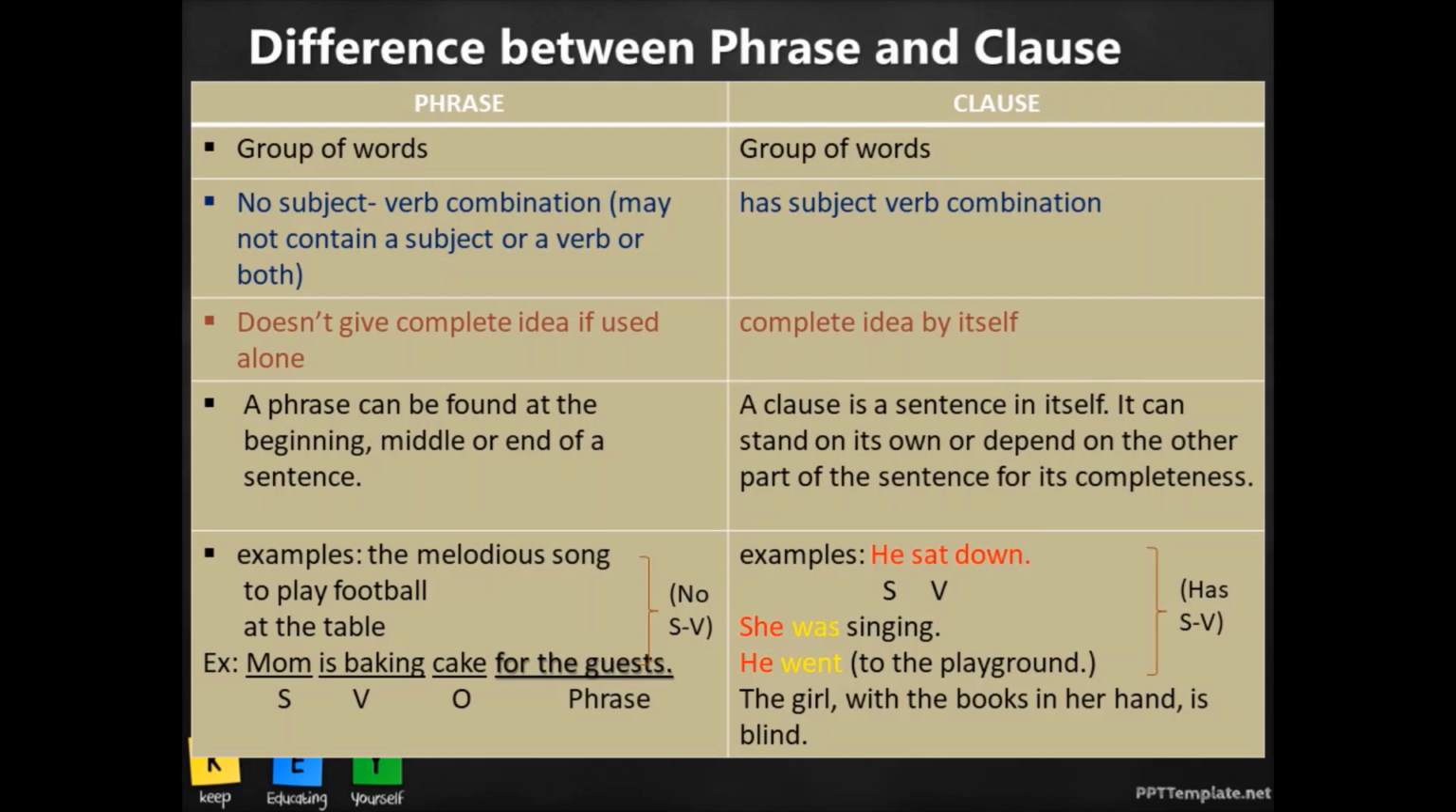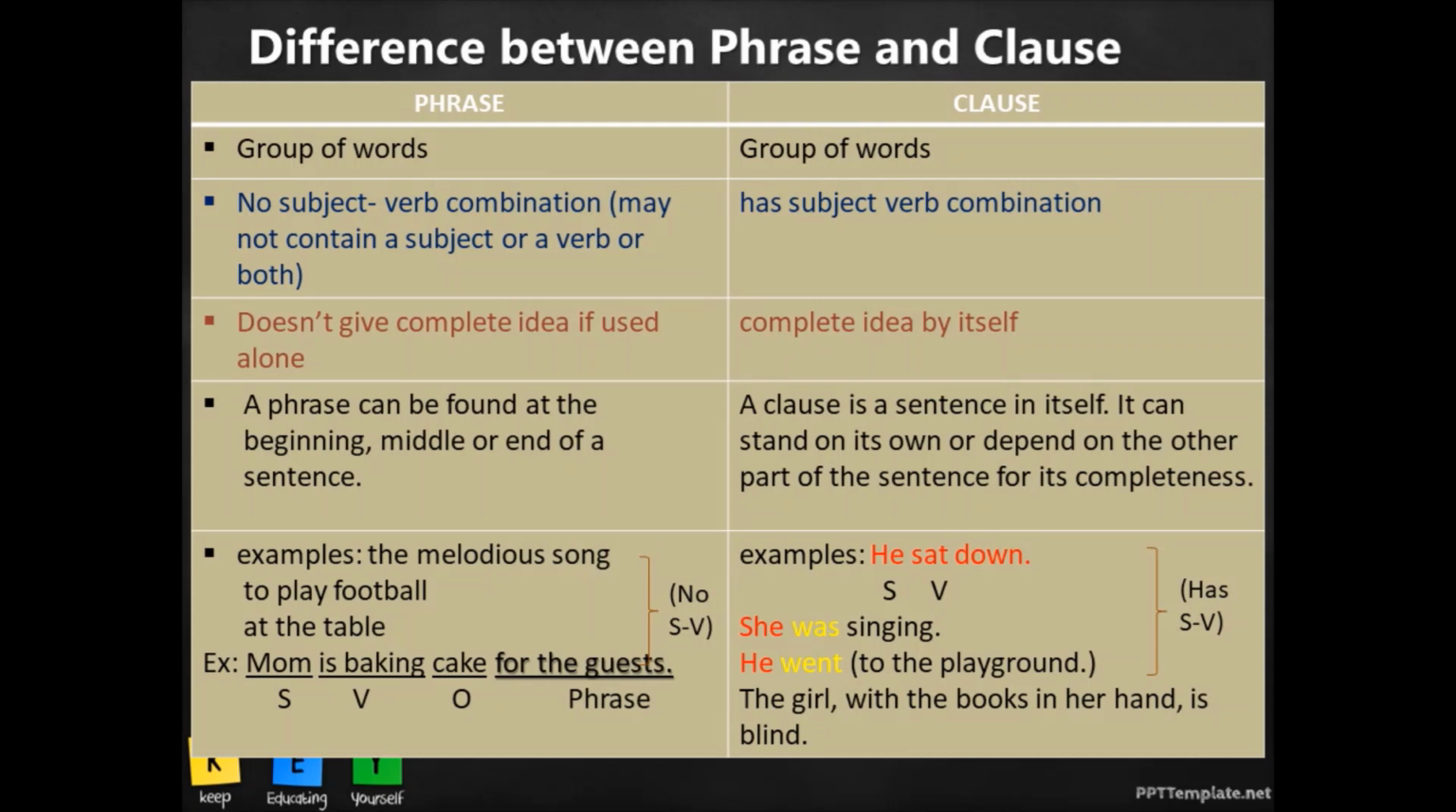Now, since we have a subject-verb combination, it gives you a complete idea by itself, isn't it? You have a subject, like whom are you talking about, and what is that subject doing in the form of a verb. So when you know whom you are talking about and what the subject is doing, you get an idea in itself. This is the key difference between the phrase and the clause: a group of words that has a subject-verb combination and gives a complete idea by itself is termed as a clause.